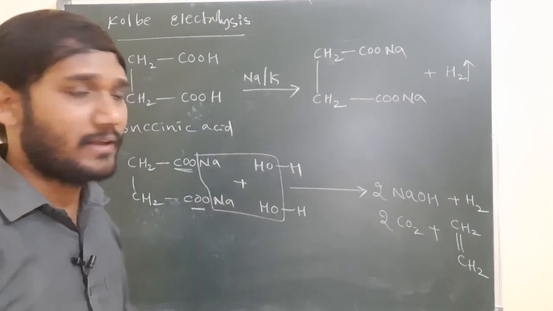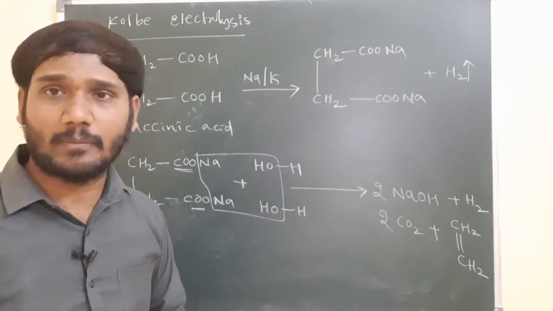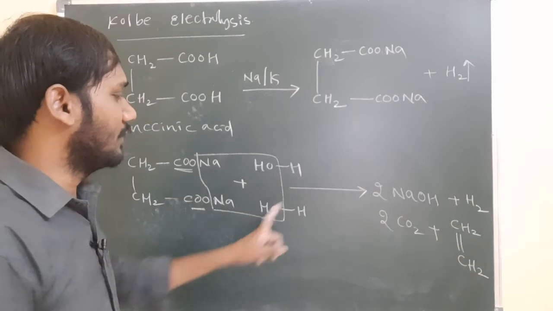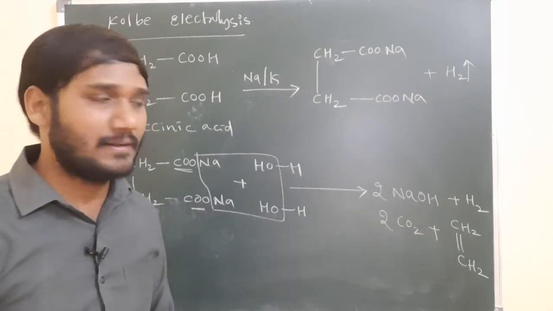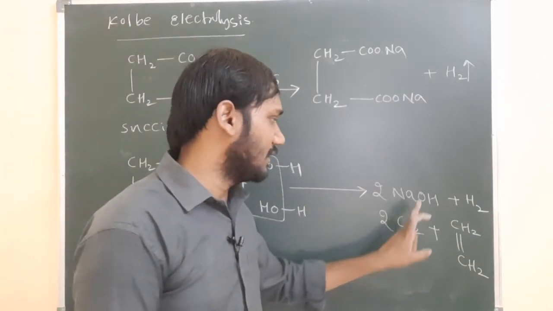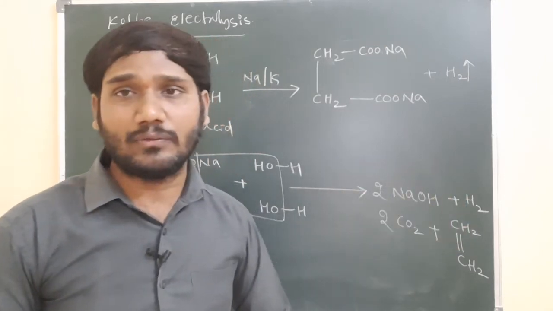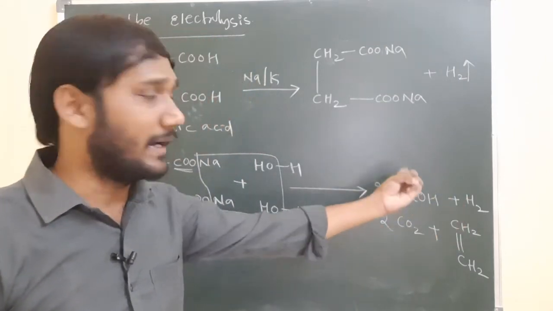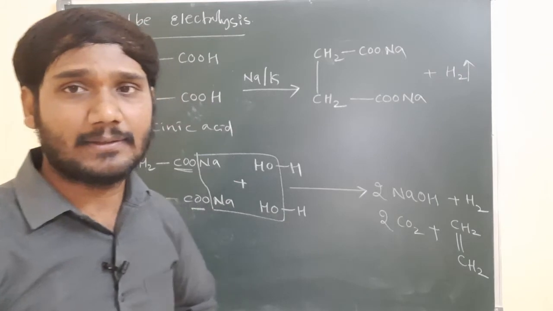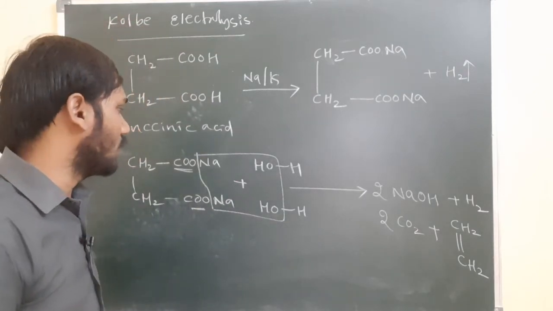In Kolbe electrolysis, this is a short method. We will discuss the mechanism also. So in the Kolbe electrolysis process, we are preparing the alkenes. At the same time, carbon dioxide gas is developed, and NaOH and H2 are also forming. What forms at the cathode and what forms at the anode will be discussed. And to understand easily, this is a short method.